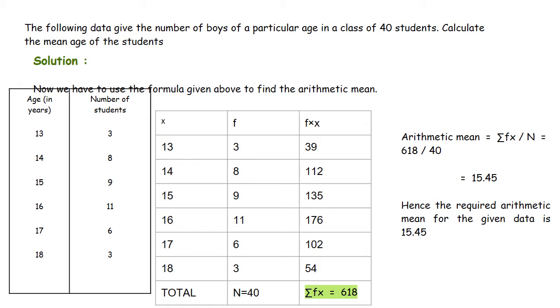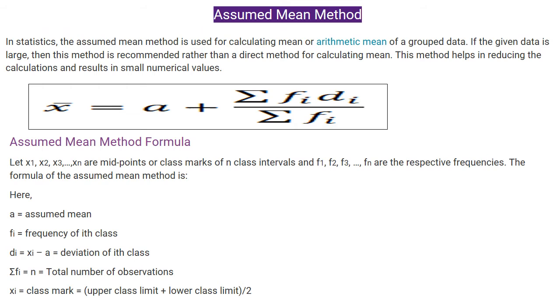Sum of the frequencies, that is n, is equal to 40. The sum of f into x, sigma fi xi, is 618. So the arithmetic mean is sigma fx by n, which is 618 by 40, that is 15.45. Hence the required arithmetic mean for the given data is 15.45. That means the mean age of the given students is 15.45.